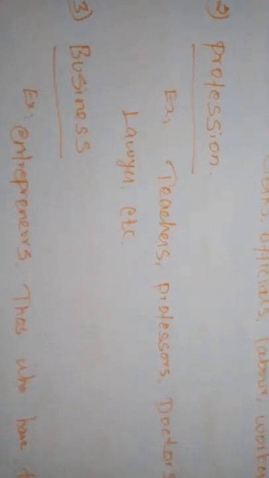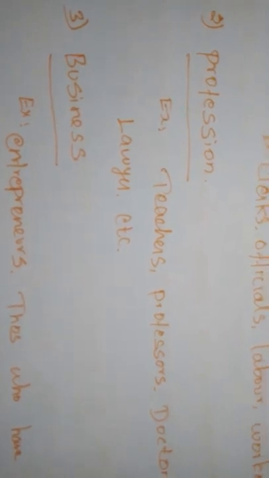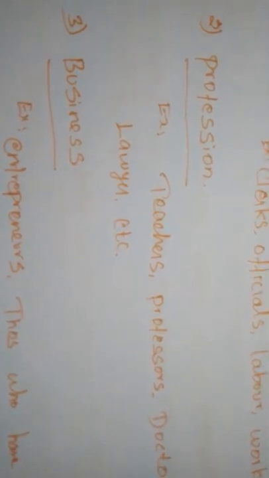And it includes professional activities which are subject to guidelines or codes of conduct laid down by the professional bodies.